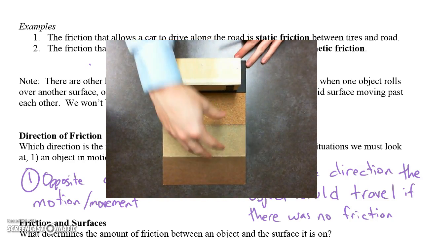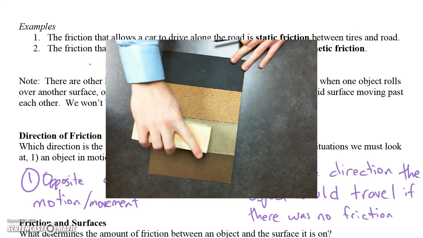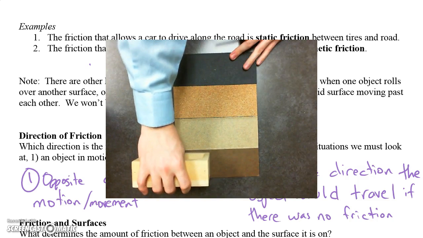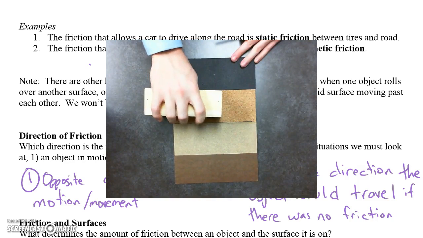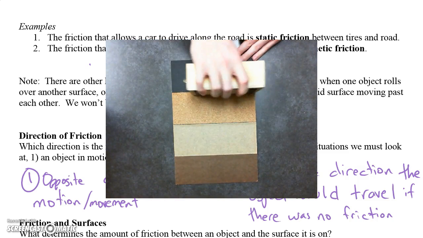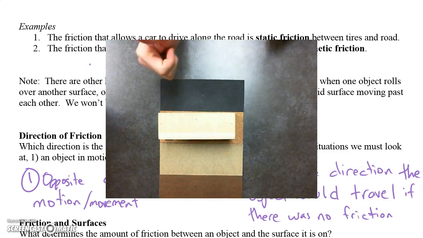The surface clearly makes a big difference. If I'm thinking about trying to rub wood over sandpaper, it's a lot harder than rubbing smooth wood on smooth wood. As is, cork is even easier than the sandpaper, and the rubber is easier than the cork. So they're different depending on the surfaces.